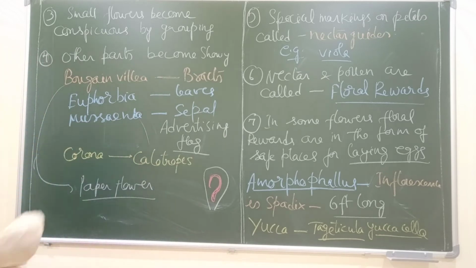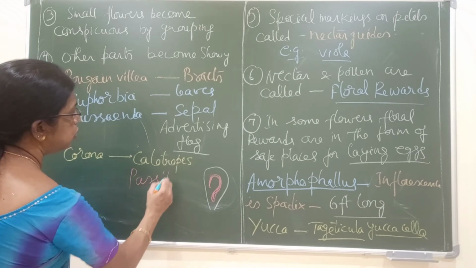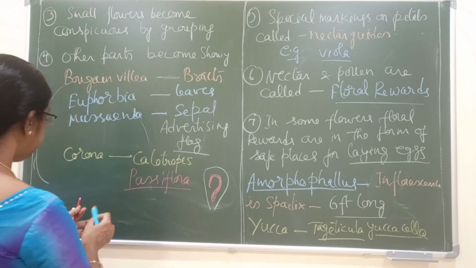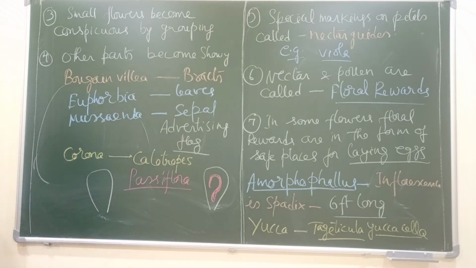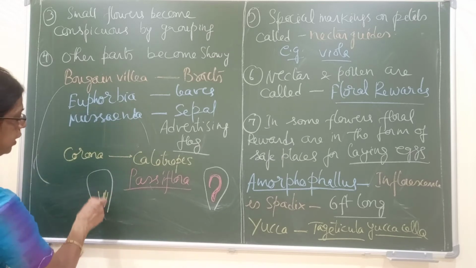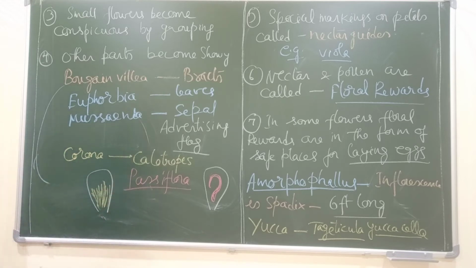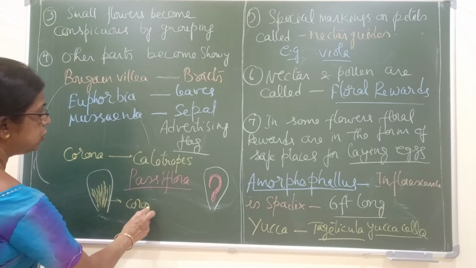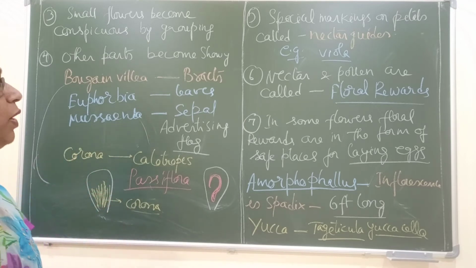Corona is also found in passiflora. In passiflora, on the petals we find many colored hair-like structures, and these form the corona. Just like coronavirus, same spelling. So it has a corona. This helps in attracting insects. It increases the beauty of the flower.